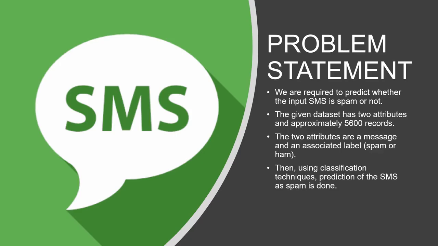The steps we used to come up with this solution: first we take around 5600 records in the dataset, and then we do data pre-processing, which includes data cleaning and EDA. We researched many classifiers, out of which we selected six better classifiers by checking the precision and accuracy they give, and at the end we launched a website using Streamlit. Now one of my teammates will continue.